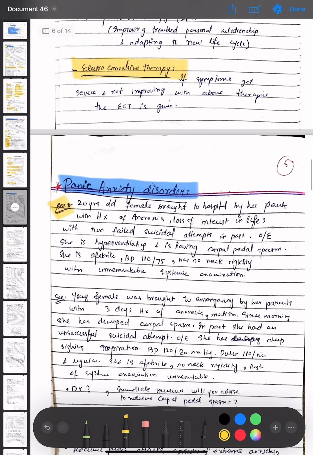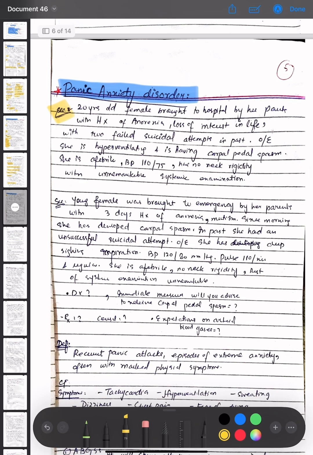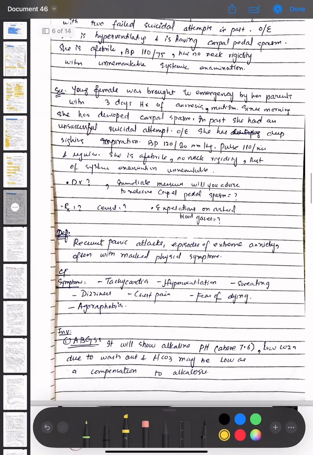We are having a scenario that there is a 20 years old female brought to hospital by her parents with history of anorexia, loss of interest in life with two failed suicidal attempts in the past. On examination, she is hyperventilating and is having carpopedal spasm. She is afebrile, BP is 110 by 75, has no neck rigidity and an unremarkable systemic examination.